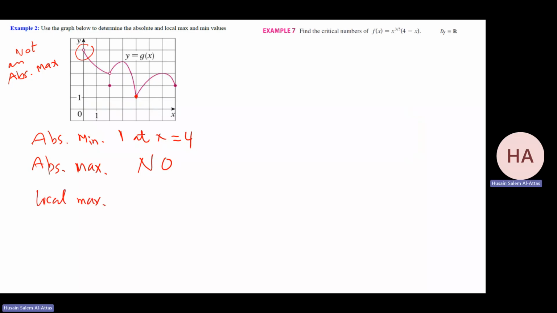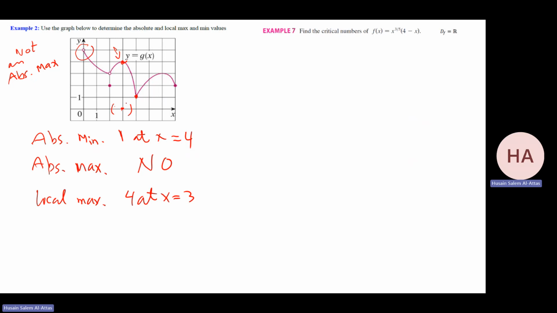Now let me come to the local maximum. If you notice, this one is a local maximum. Why? Because if we take a value, this one is 3, if we take an interval that contains 3, for sure it will always be a maximum. So I have a local maximum, 1, 2, 3, 4 at x equals 3.